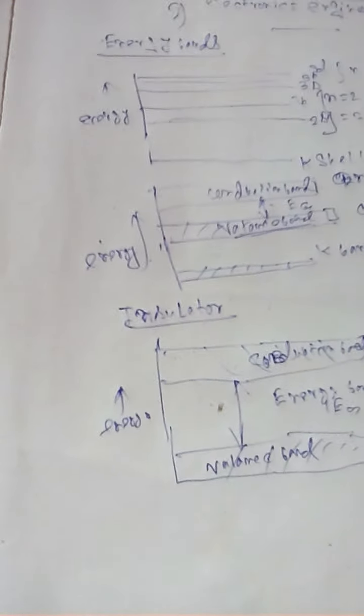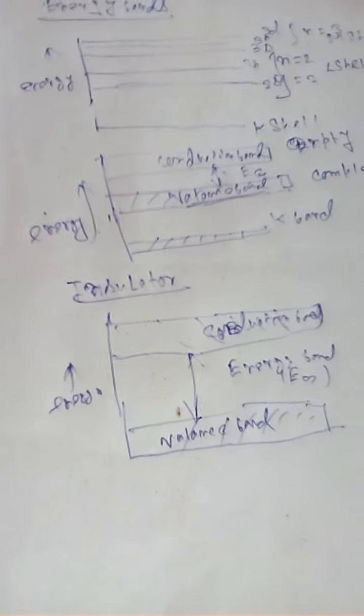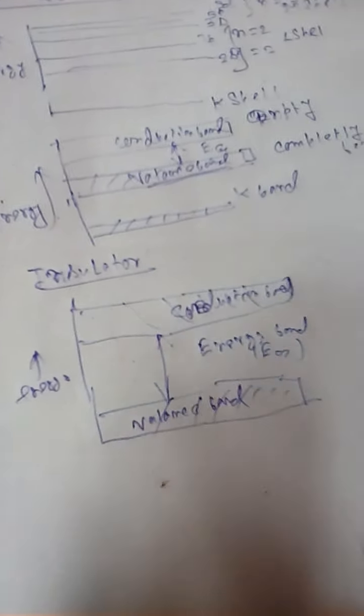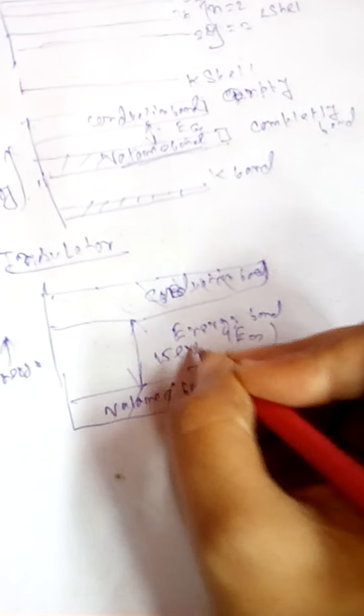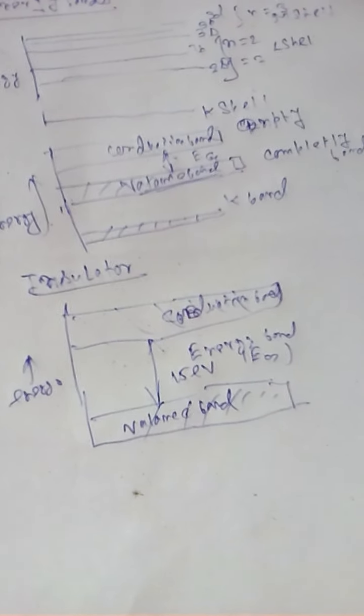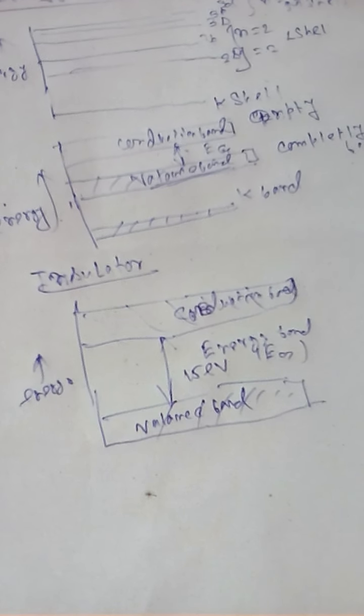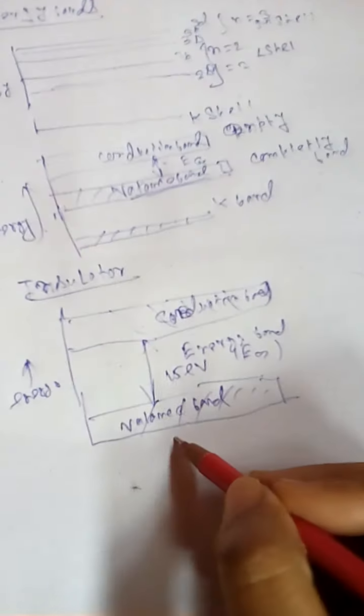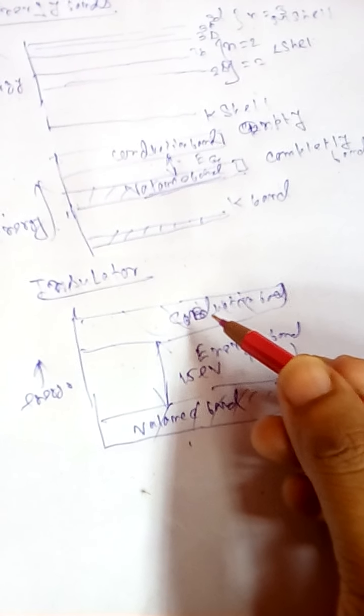So if we see what happens in an insulator, the materials with conduction band and valence band are separated by a wide energy gap, which tends to 15 electron volt, so a large amount of energy is required to free electrons from the valence band to go to the conduction band.